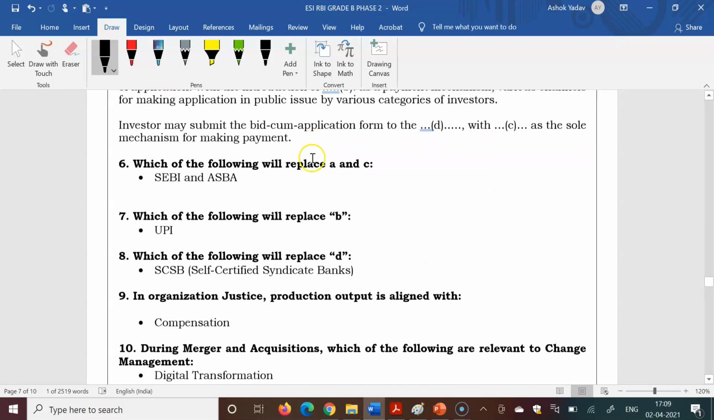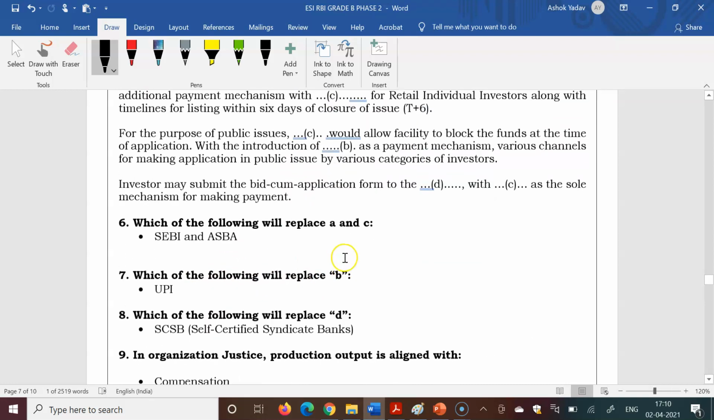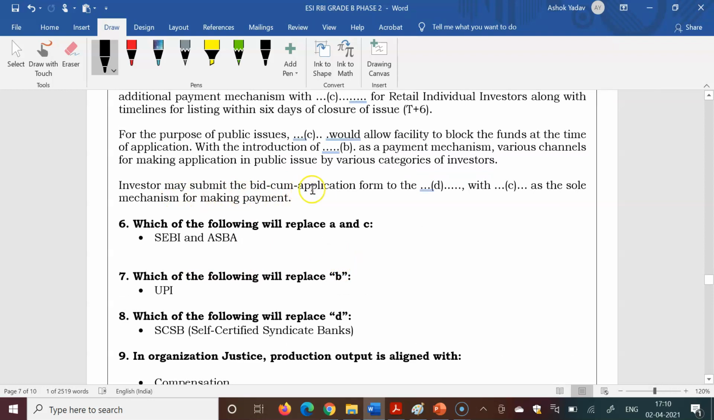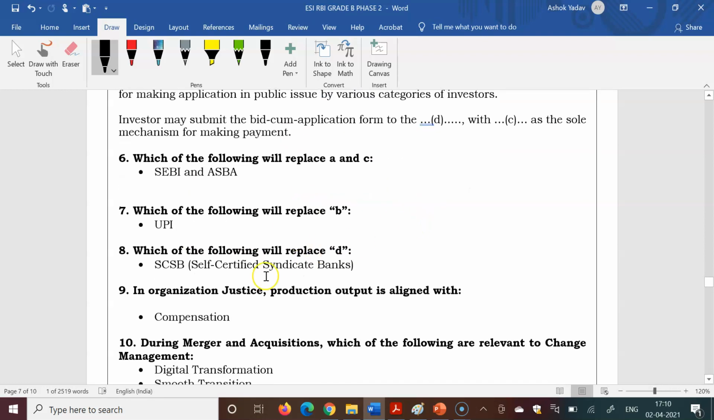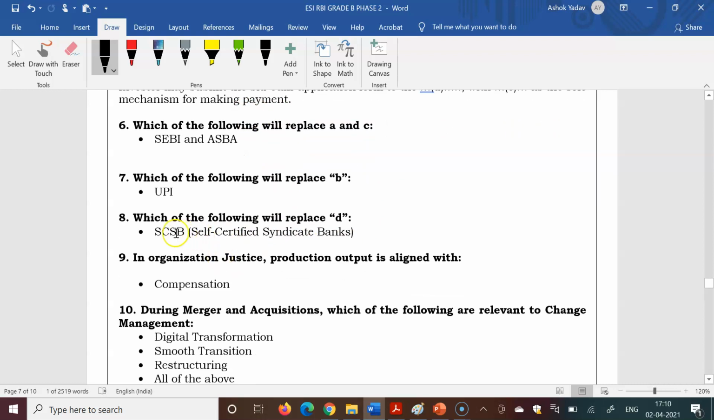UPI as an additional payment mechanism. Which of the following will replace D? Investor may submit the bid cum application form to the self-certified syndicate banks as the sole mechanism, with application supported by blocked amount as the sole mechanism for making payment. So SCSB. These are covered in the primary market chapter.